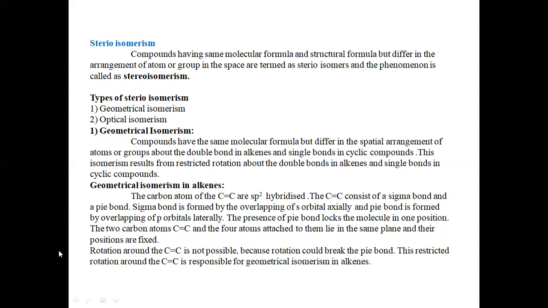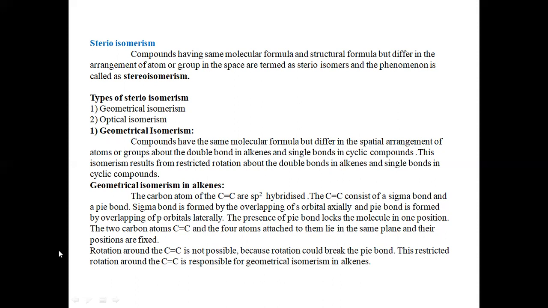The two carbon atoms, that is carbon double bond carbon, and the four atoms or groups which are attached to those carbon atoms lie in the same plane, and the positions of those groups or atoms will be fixed. And the rotation around this carbon double bond carbon is not possible. Why? Because the rotation of the groups around the double bond may lead to the breakage of the pi bond.